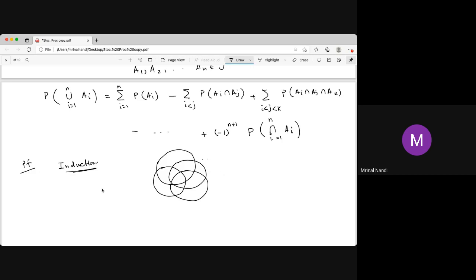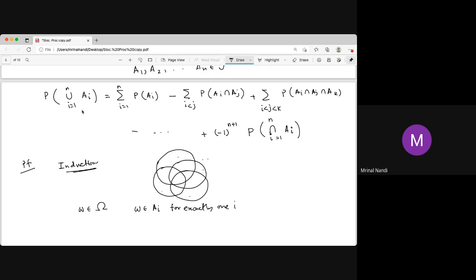Now consider an element omega of this sample space which belongs to exactly one of them, exactly one Ai. So the set of all omega which are in exactly one Ai, that is, omega belongs to exactly one i.